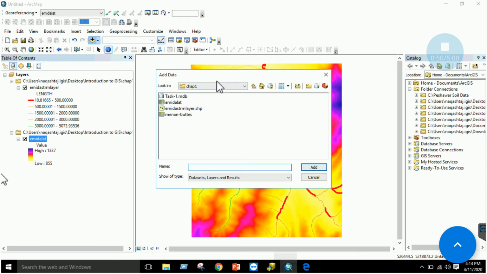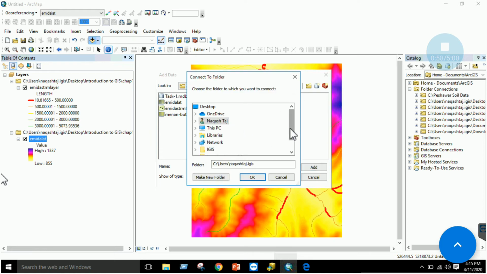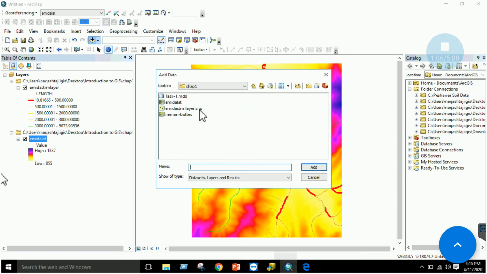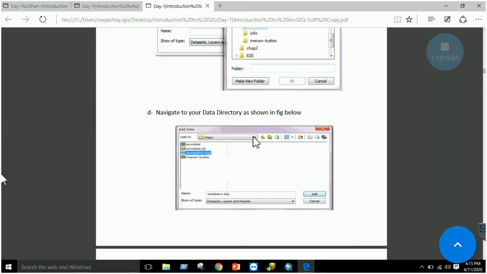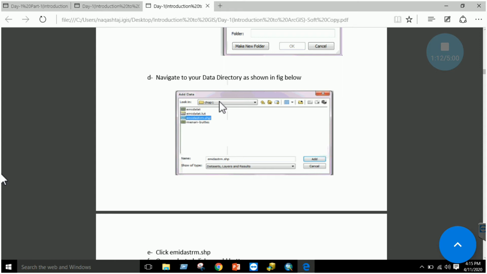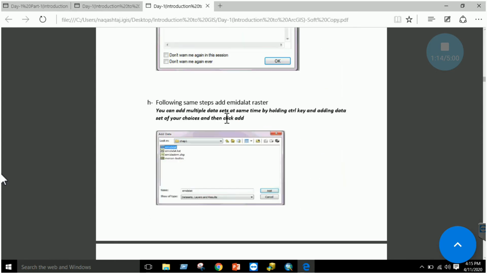And if the folder is not connected, which in our case was connected because we first launched ArcCatalog and connected to the folder, if you do not have the folder connected, you can simply click this connect to folder button, right? Connect to folders, browse to your directory wherever your data is placed and just click OK, right? Your folder will be connected and you can simply add your data. And we navigated to the data, added some data which we have already done.